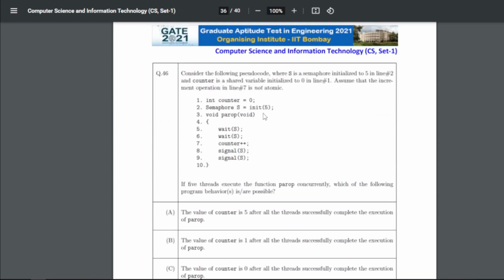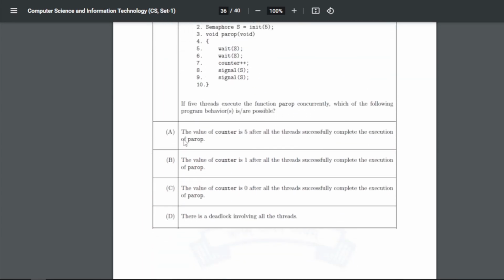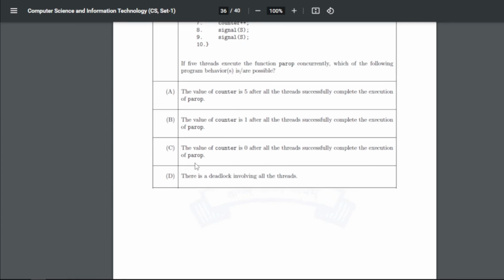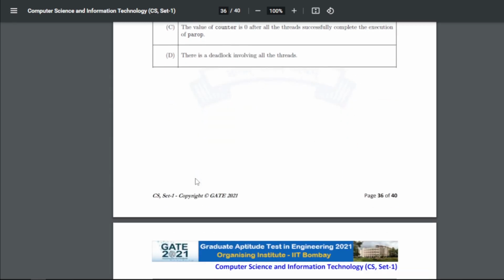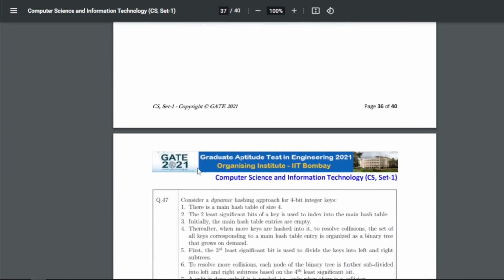So for 46 our answer is A, B, D. C is not the answer. A is saying the value of counter is 5 after all the threads successfully complete the execution of parop. B is saying the value of counter is 1 after all the threads successfully complete the execution of parop, and D is there is a deadlock involving all the threads.